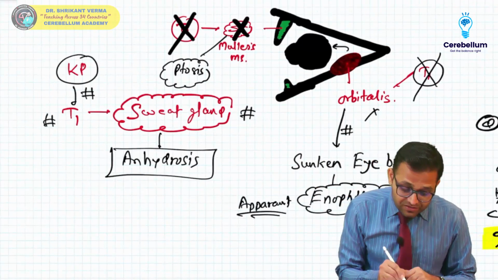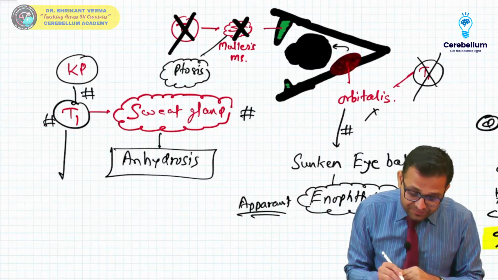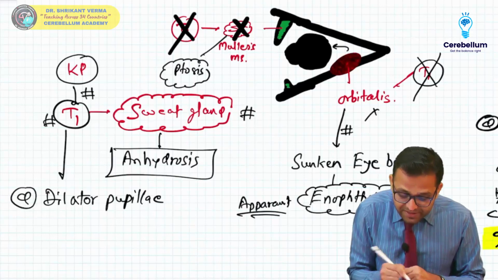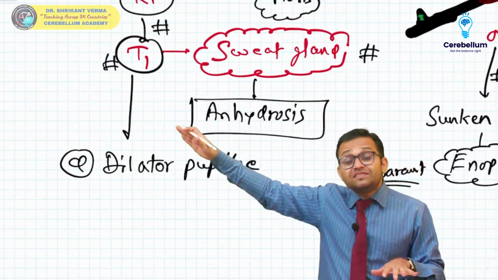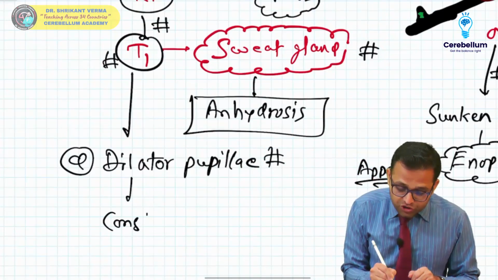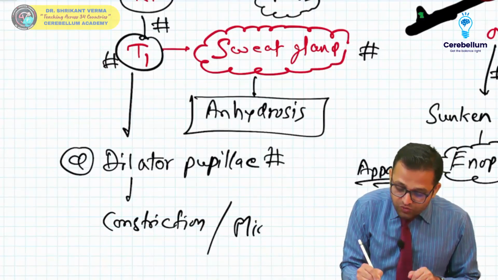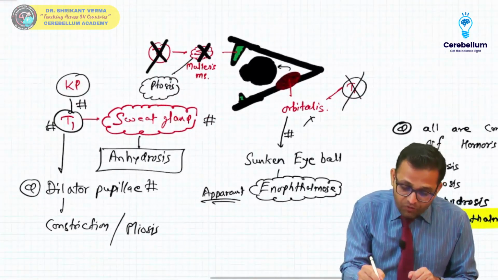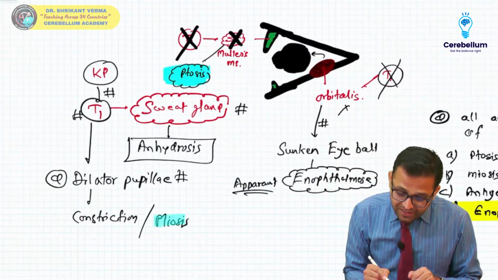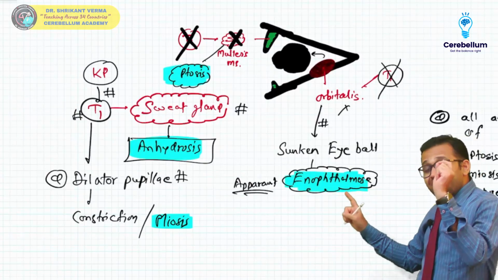Now try to understand. This T1 also supplies one muscle in the eyeball which is responsible for dilatation, that is the dilator pupillae. But when T1 is damaged in Klumpke's paralysis, dilator pupillae is paralyzed. So there is constriction of the pupil, also known as miosis. So you are getting all the points. There is ptosis, there is miosis, there is anhydrosis and anophthalmos, better to say, apparent anophthalmos.